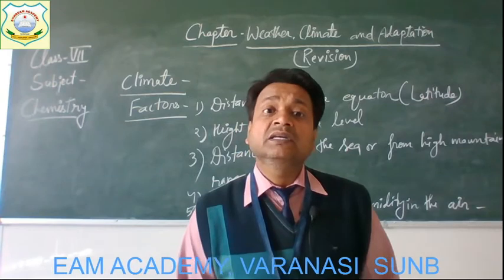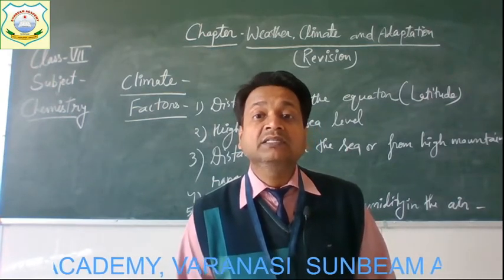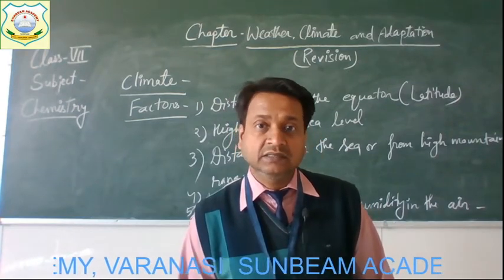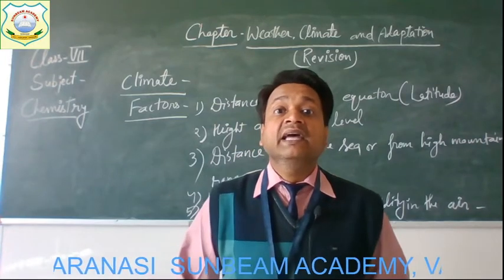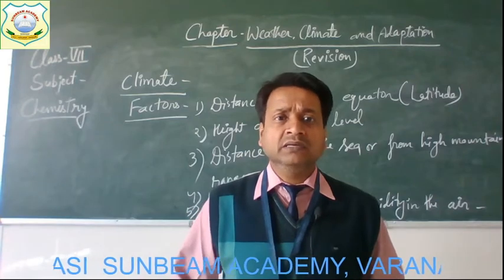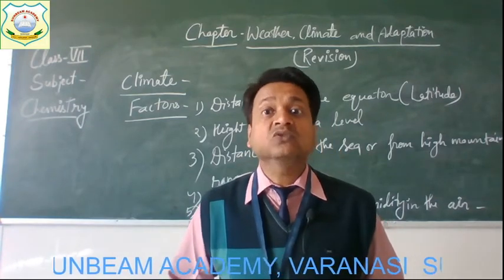Now let us take a few examples. See what the weather pattern of these places tells us. The first is that weather patterns tell us it is cold in Darjeeling for most part of the year. Therefore, we say that the climate in Darjeeling is cold.